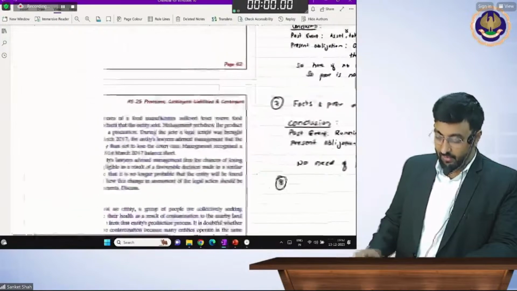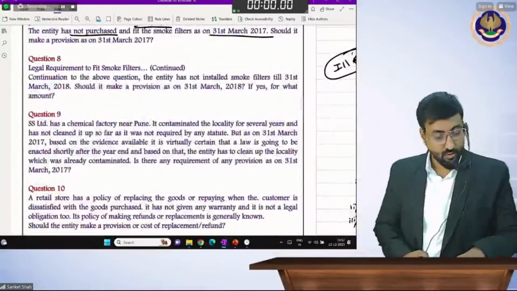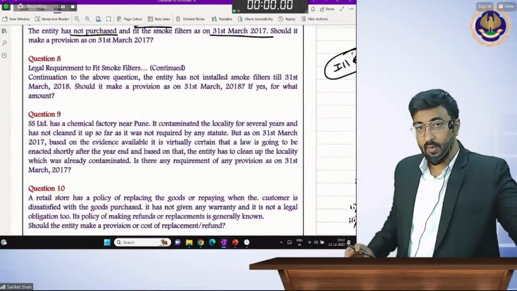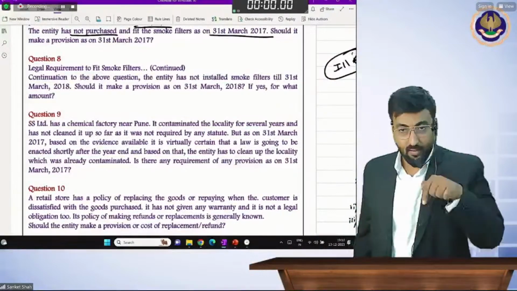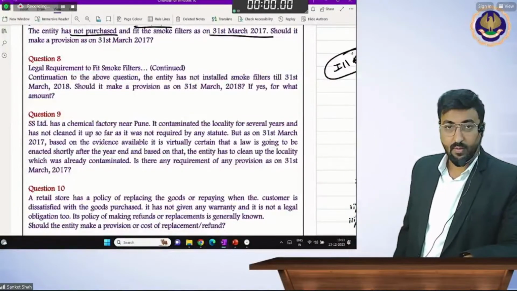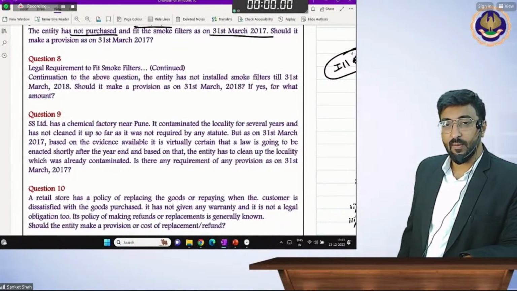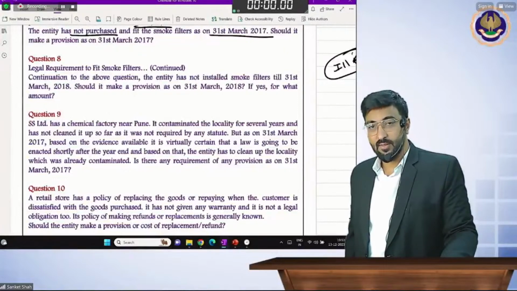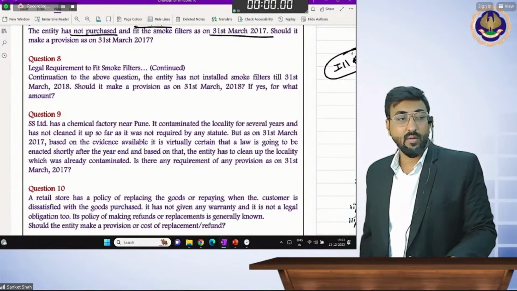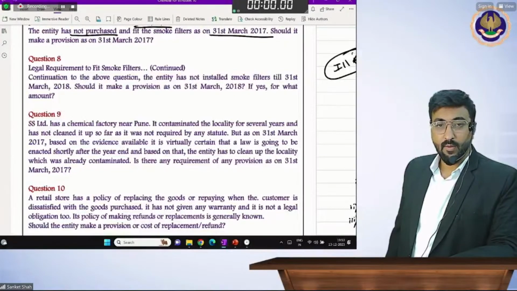Number 8. Number 8 is legal requirement to fit smoke filters.